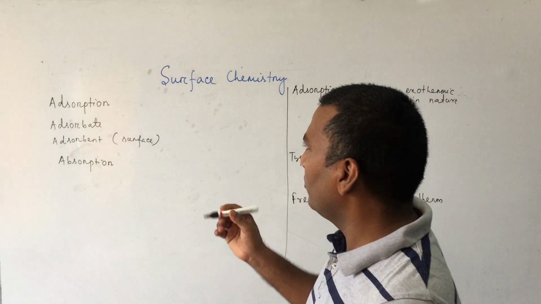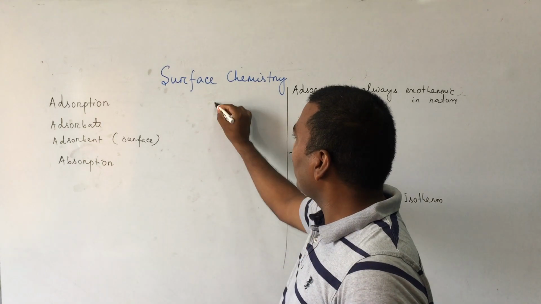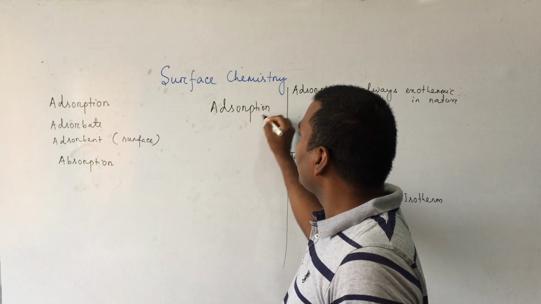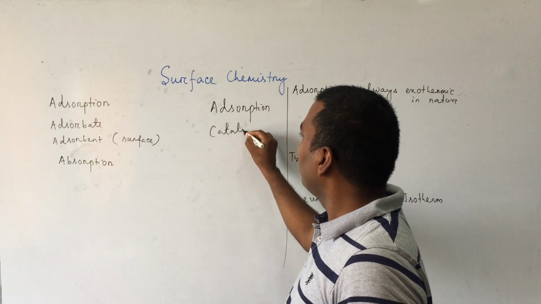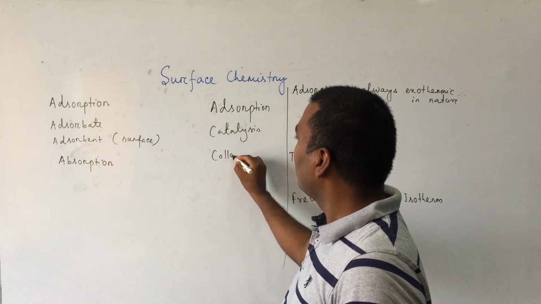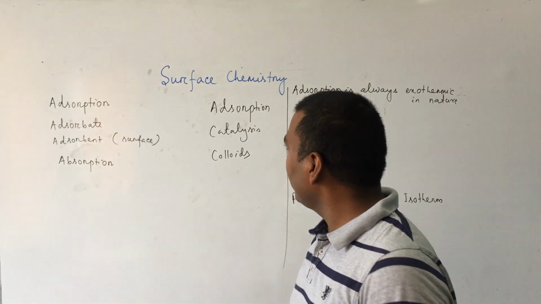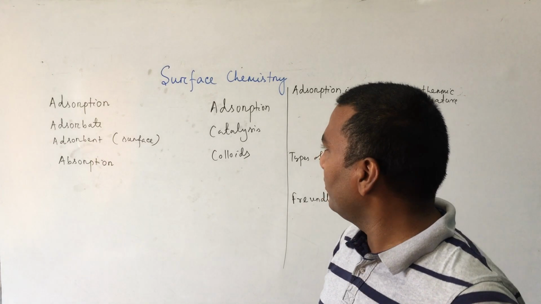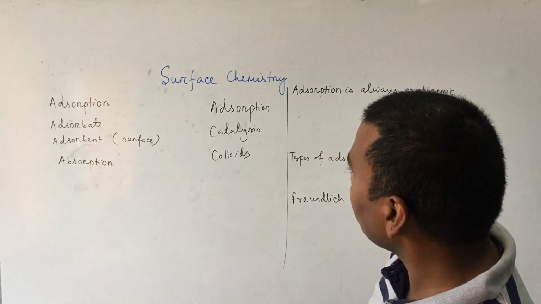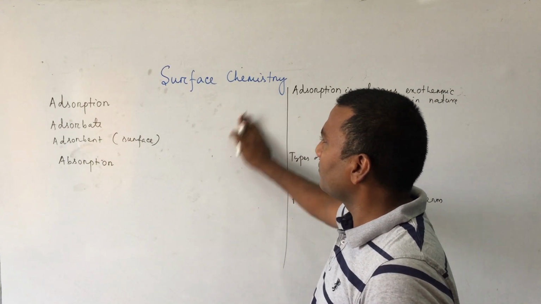This chapter is broadly classified into 3 parts. One part is adsorption, the second part is catalysis, and the third part is colloids. So this chapter is mainly classified into these 3 parts: adsorption, catalysis, and colloids. Clear now? First we will read what is adsorption.